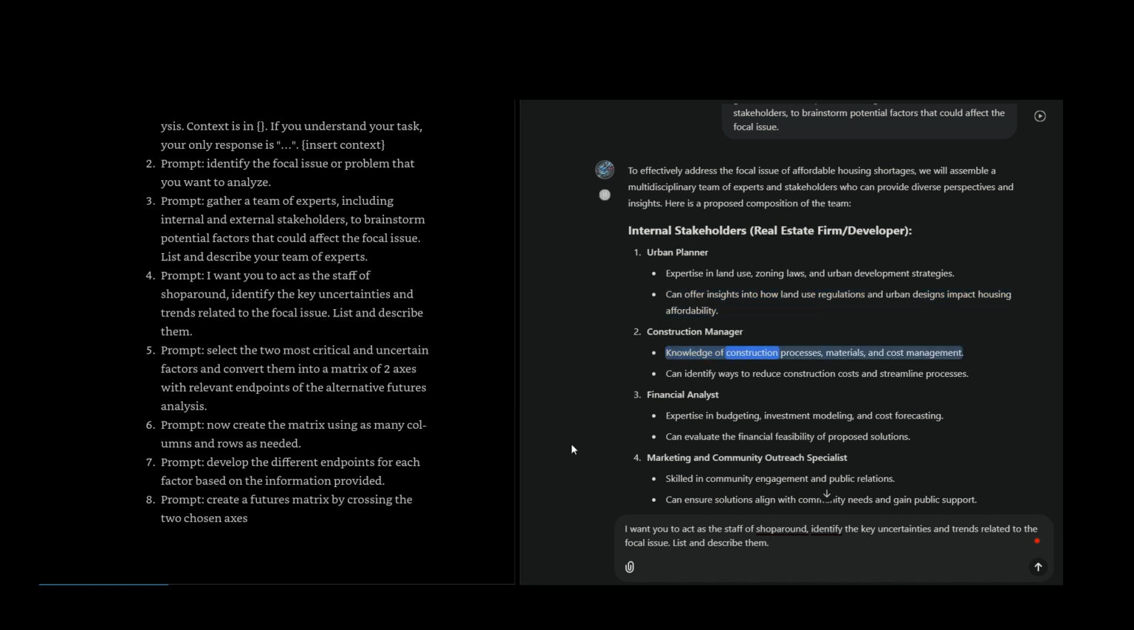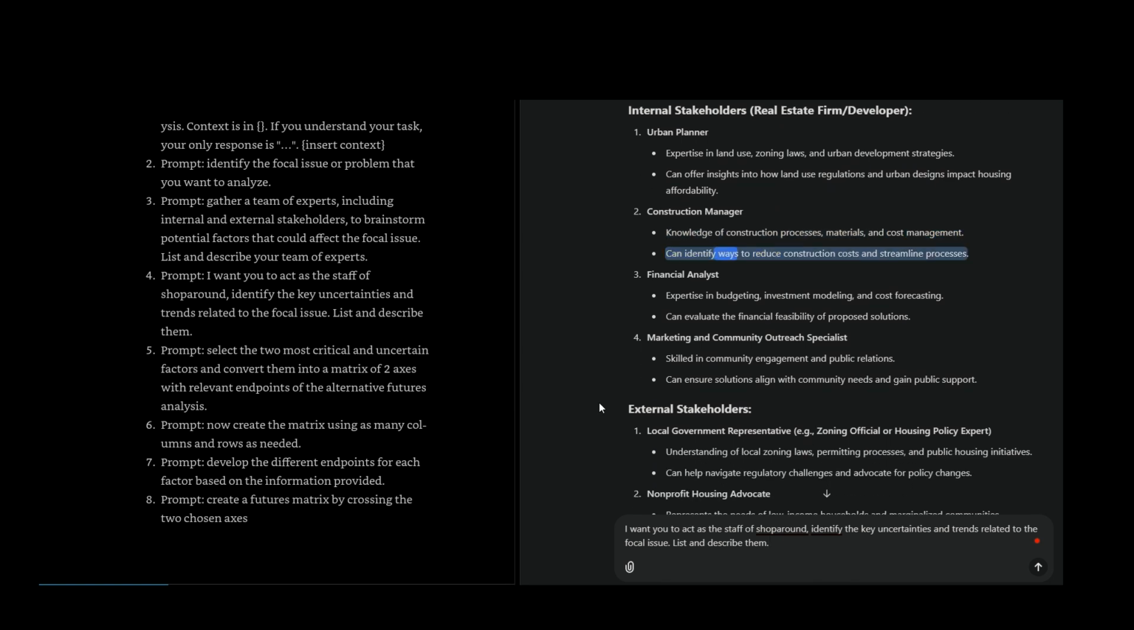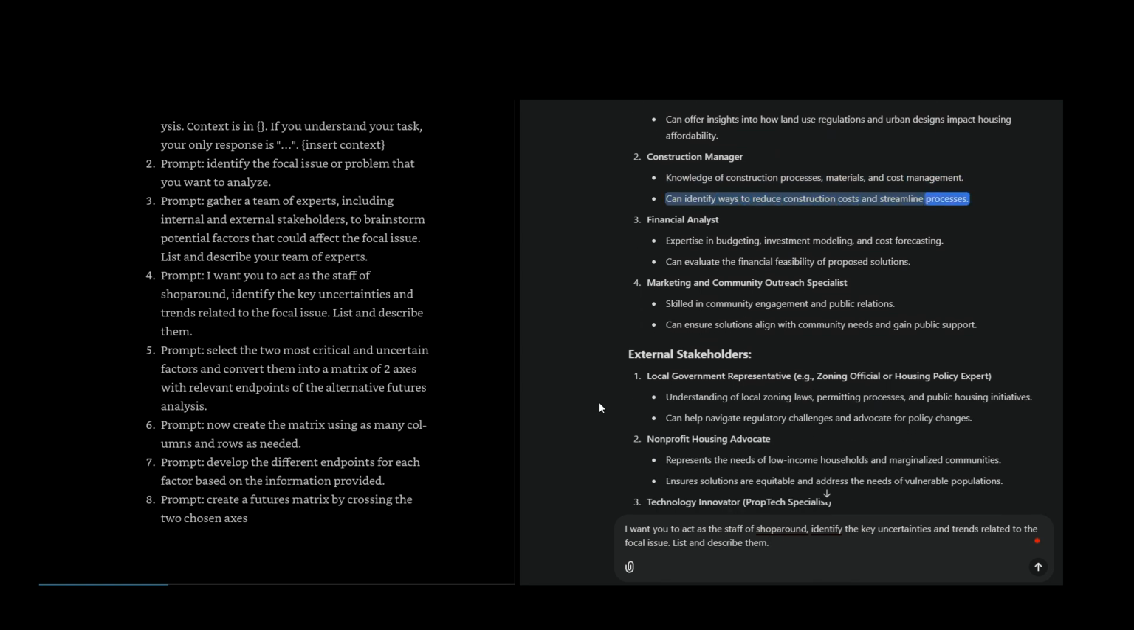Construction manager, with knowledge of construction processes, materials, and cost management, who can identify ways to reduce construction costs and streamline processes. Financial analyst, with expertise in budgeting, investment modeling, and cost forecasting, who can evaluate the financial feasibility of proposed solutions. Marketing and community outreach specialist, skilled in community engagement and public relations, who can ensure solutions align with community needs and gain public support.